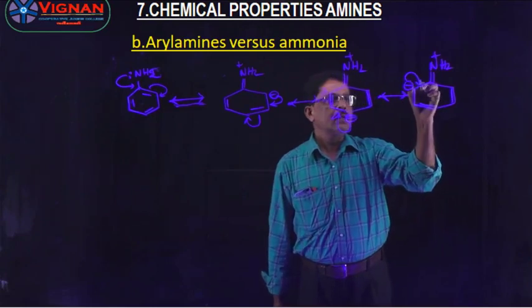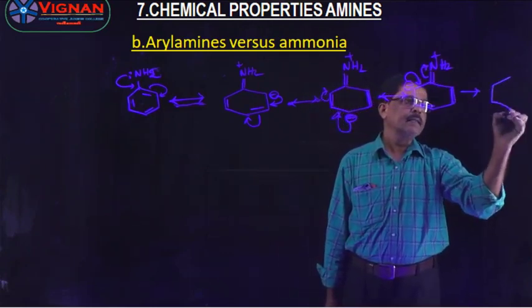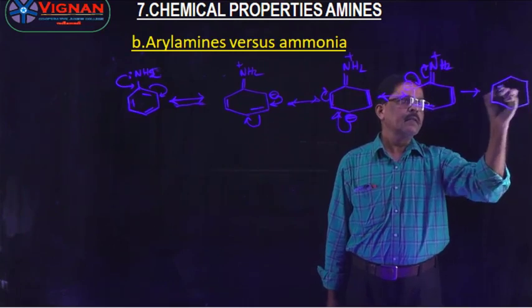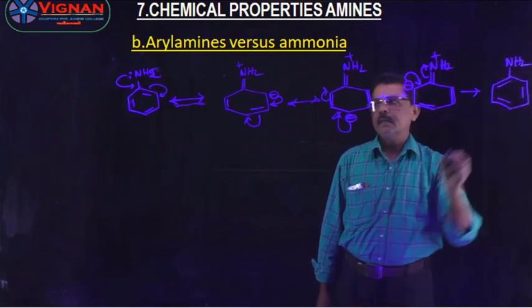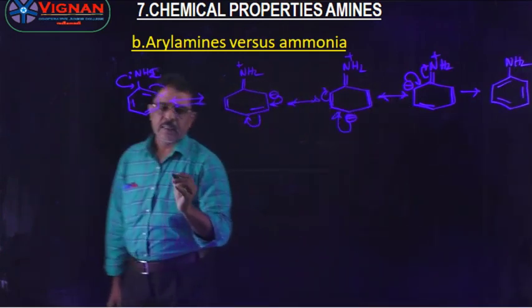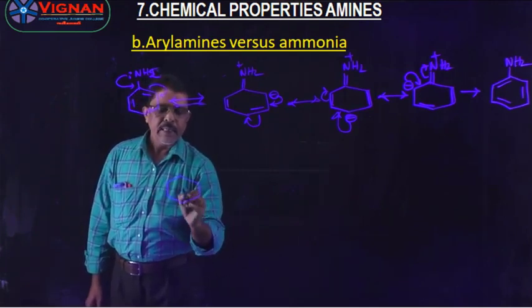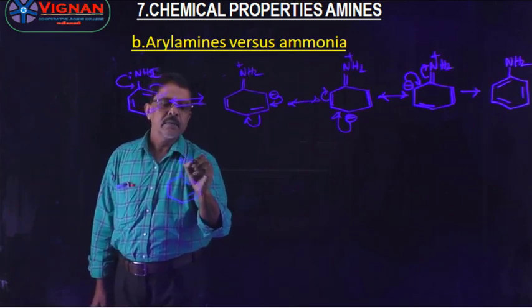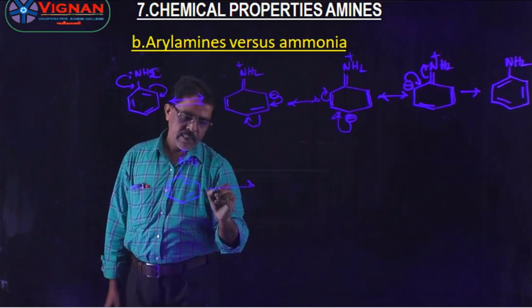Then if the electron goes here and this goes here, then we get another. Aniline consists of five resonating structures, but the anilinium ion, NH3 plus, has only two resonating structures.